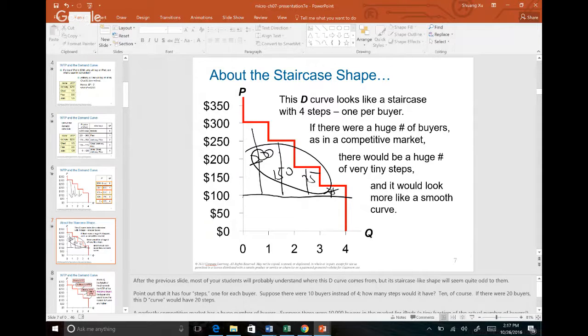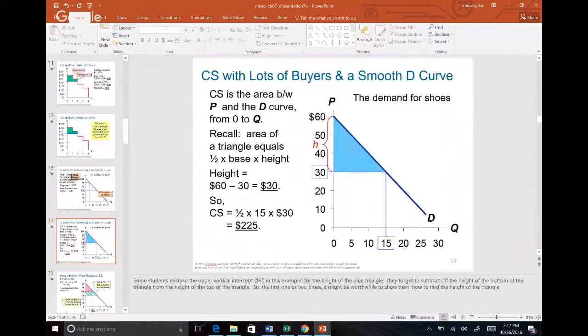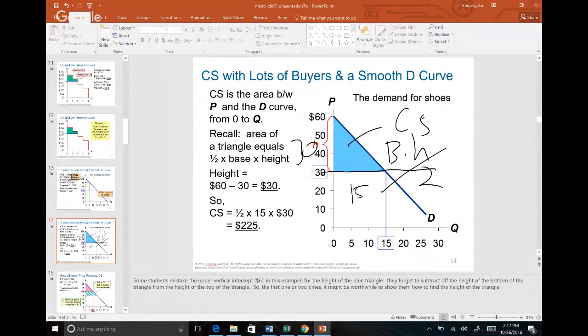That's the consumer surplus. And then when you do the regular demand curve, let's suppose this is our price line over here, and this blue area is the consumer surplus. So base times height over 2. So that will be 30 times 15 divided by 2. That's the consumer surplus. Okay, so those are easy.